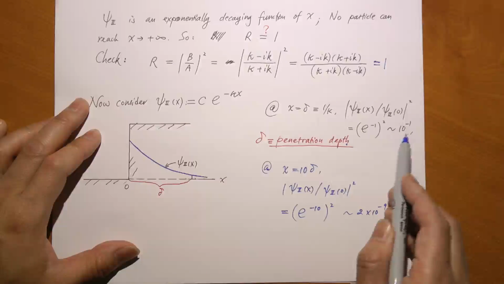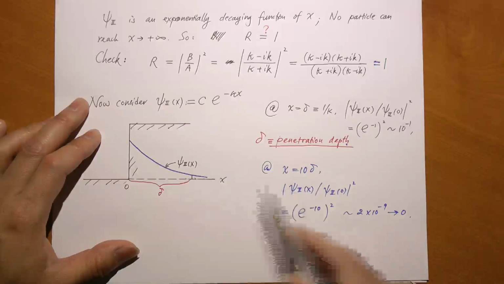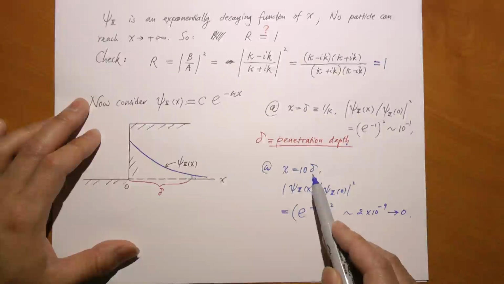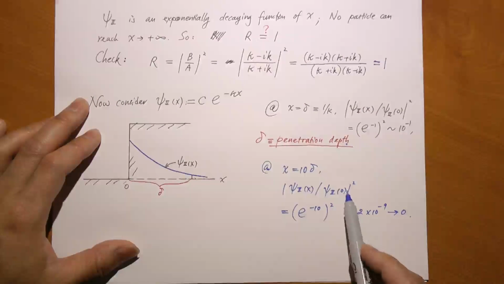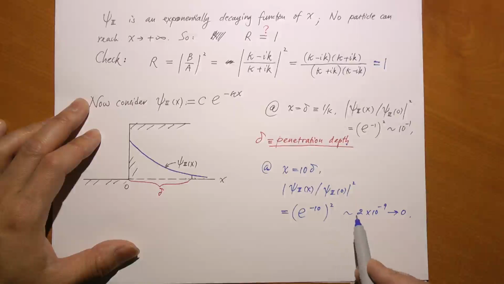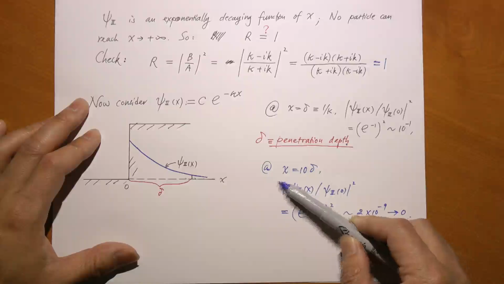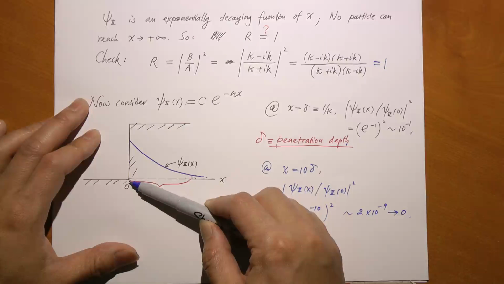I mean, it's not terrible. It's actually a little over 10%. You can find it there. But what about 10 delta? When x equals 10 delta, the ratio is no longer e to the negative 1, but e to the negative 10. And then you square it, that's e to the negative 20. E to the negative 20 is 2 in a billion. So there's only a 2 in a billion chance the particle can go 10 delta away from the origin.